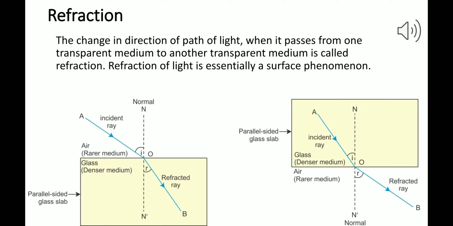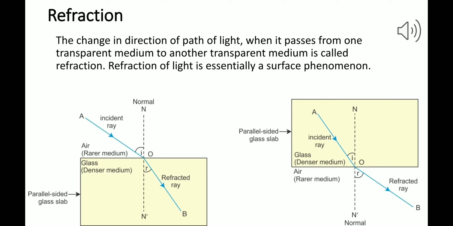Now, when the light ray travels from rarer to denser medium, the refracted ray bends towards the normal. As you can see, AO is not going straight and is bending towards the normal. If you draw a line AO and extend it, it will go somewhere above BO, not BO. So BO is tilting towards the normal, and therefore we say whenever a light ray travels from rarer to denser medium, it bends towards the normal.